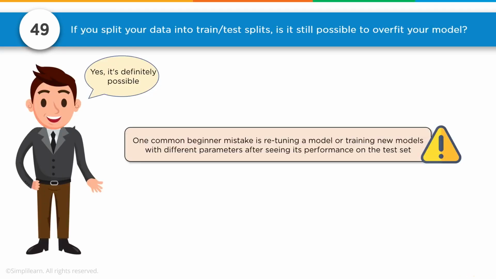49. If you split your data into train test splits, is it possible to overfit your model? And the answer is yes, it's definitely possible. One common beginner mistake is retuning a model or training new models with different parameters after seeing its performance on the test set. My favorite example of this is you have your script put together and you keep hitting the rerun button until you get the answer you want, not taking the answer it first gave you, or running it over an array and recording all the answers to see how they vary.